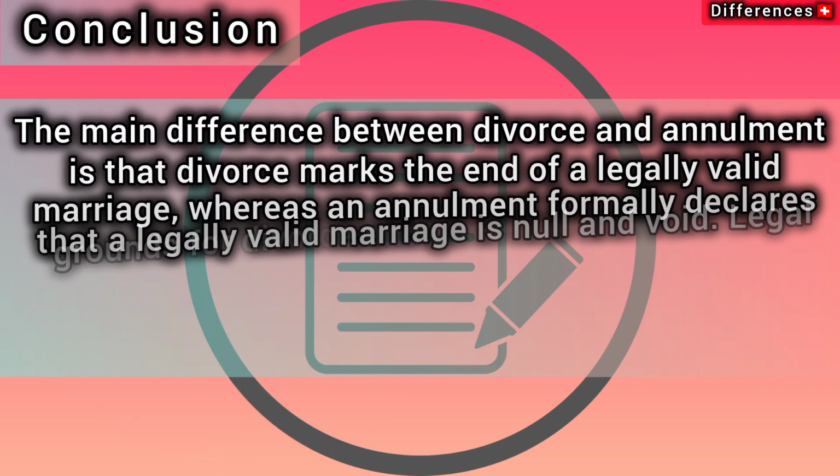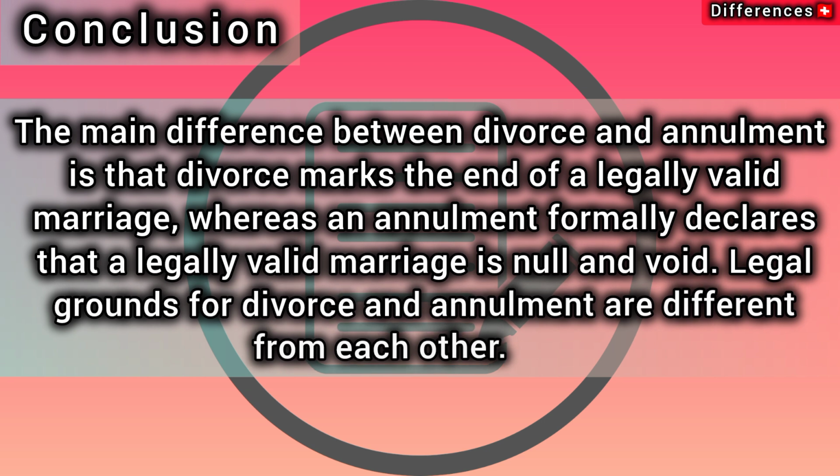Conclusion. The main difference between divorce and annulment is that divorce marks the end of a legally valid marriage, whereas an annulment formally declares that a legally valid marriage is null and void. Legal grounds for divorce and annulment are different from each other.